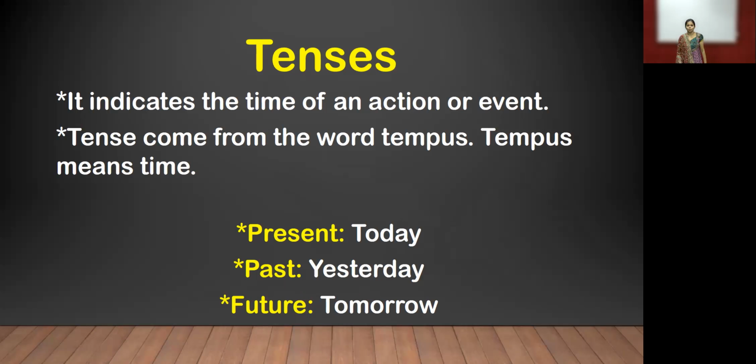Then what is meant by the word tense? Everyone, tense comes from tempest, which you don't hear in your day-to-day life, because tempest is a Latin word. Tempest means time. We can see time on the clock, but is it clock time that tenses means? No, it is not clock time. Tenses means the time when the action or the event happens. It's called tenses.